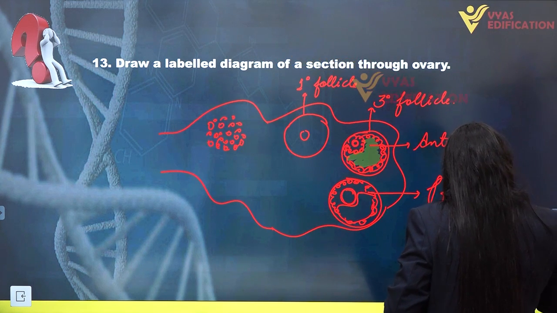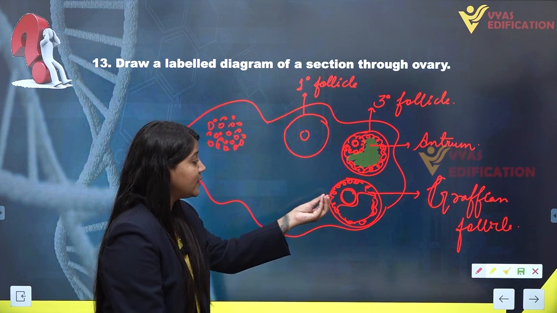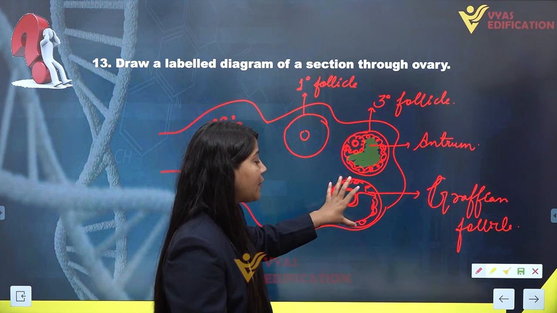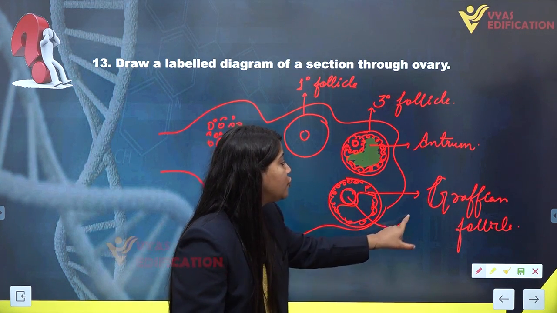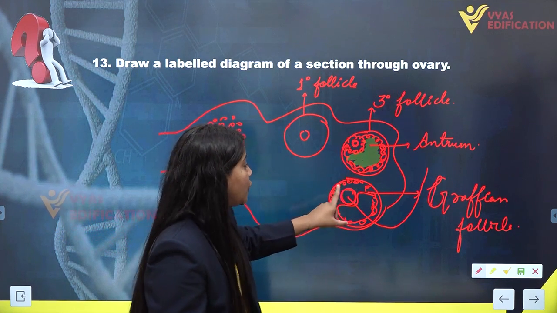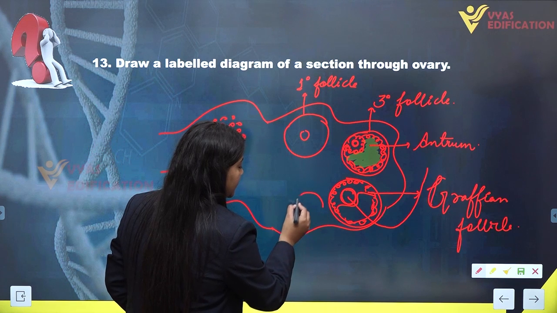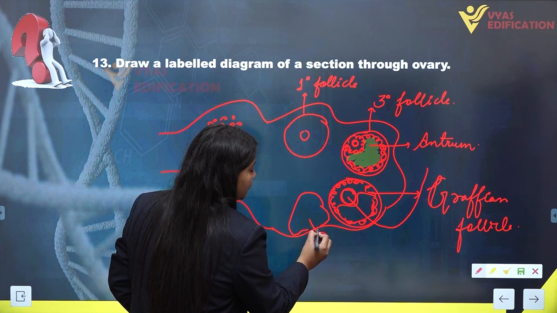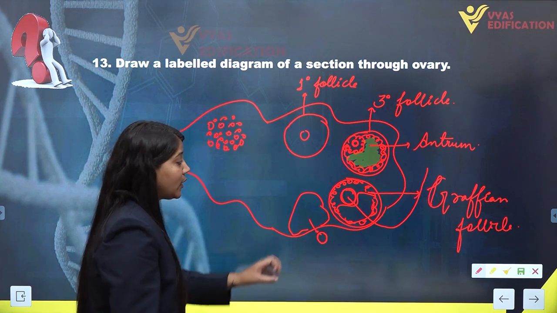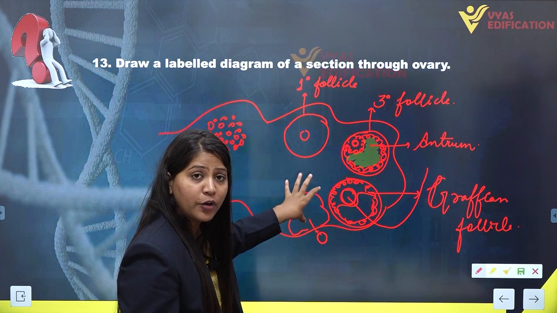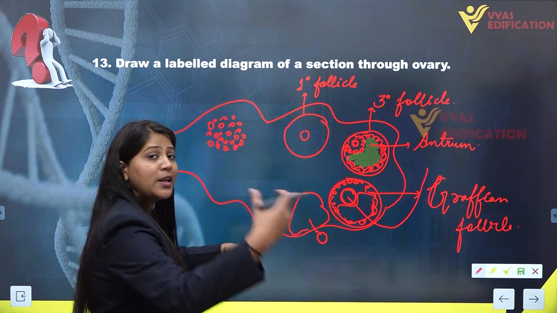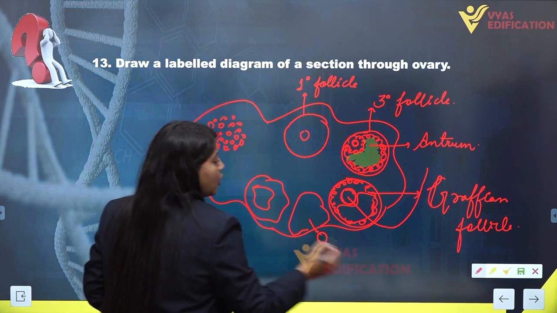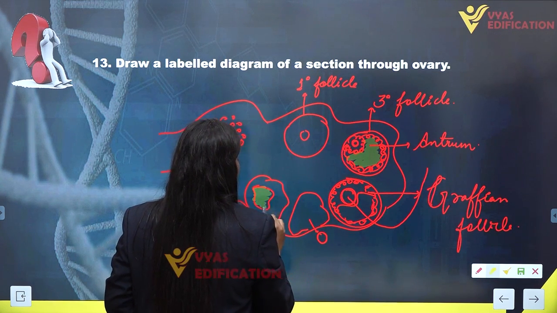Now, when this Graafian follicle matures, the secondary oocyte will be released from it after the follicle ruptures, and the secondary oocyte will go into the fallopian tube. So this Graafian follicle ruptures here, and the secondary oocyte is released from here. This ruptured Graafian follicle will remain inside the ovary and transform into another structure known as corpus luteum.